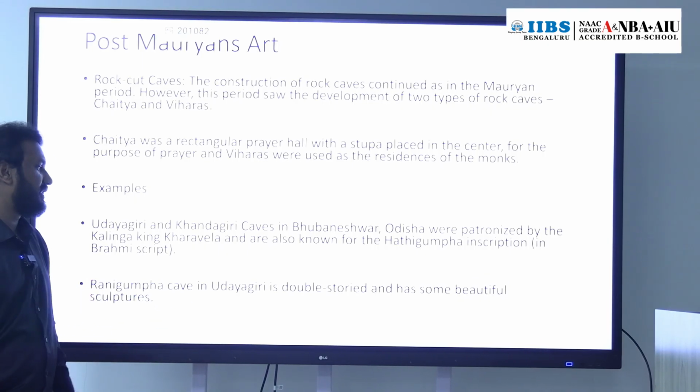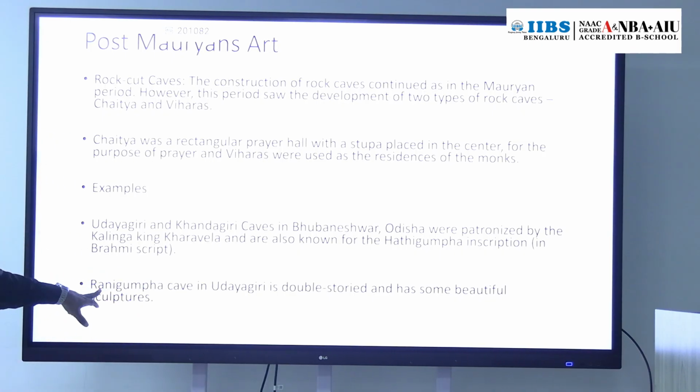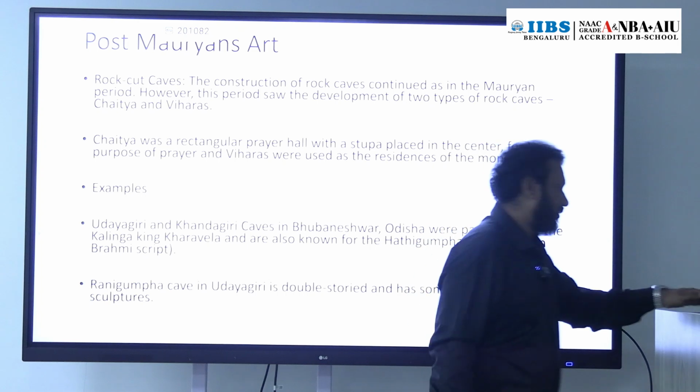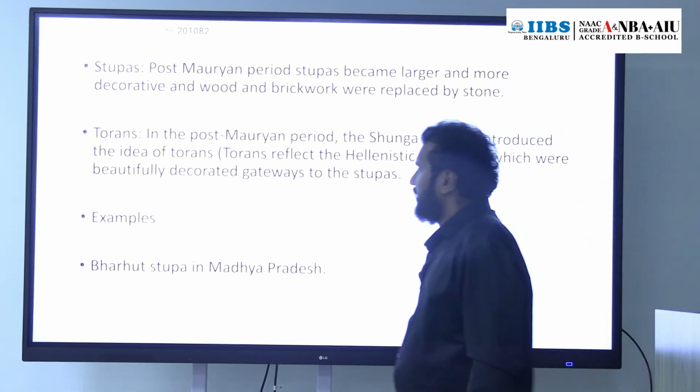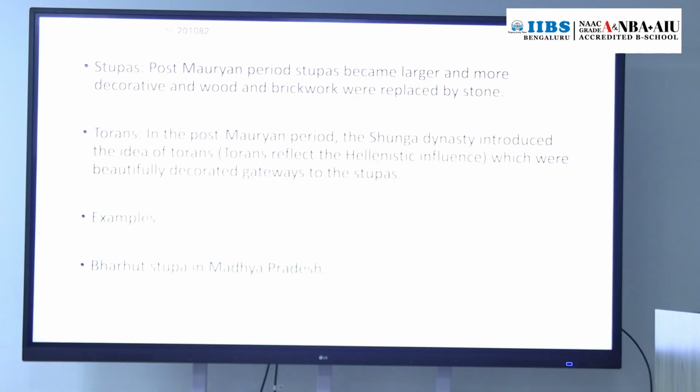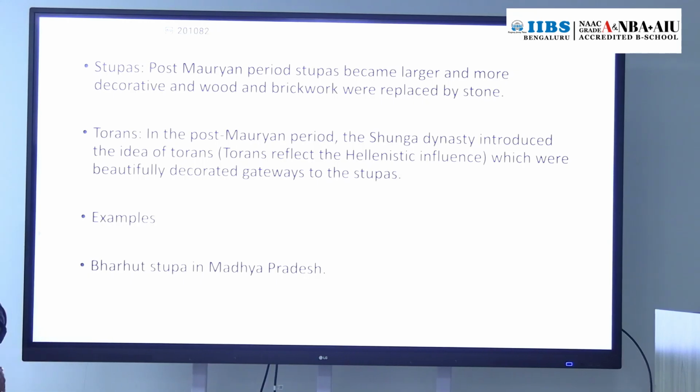Then the Ranigumpha cave in Udaygiri, one of the caves there, has a double story rather than a single story. Then stupas. What are the changes in stupas? Rock cut we have discussed. Earlier it was only viharas, now we have chaityas and viharas. Earlier there was only a single story, but after the Mauryans we have a double story with some sculptures also. Then regarding the stupas.